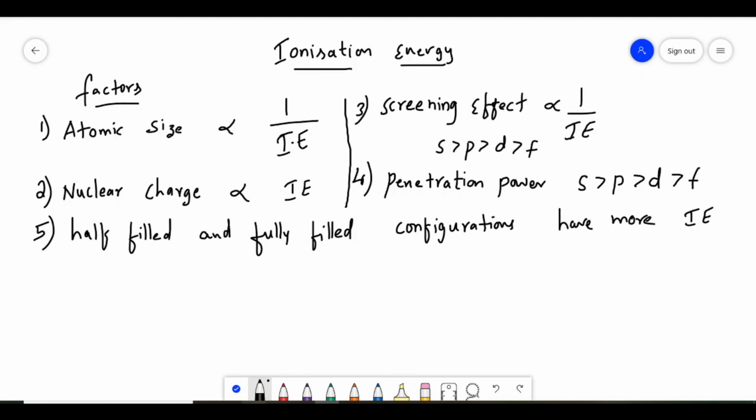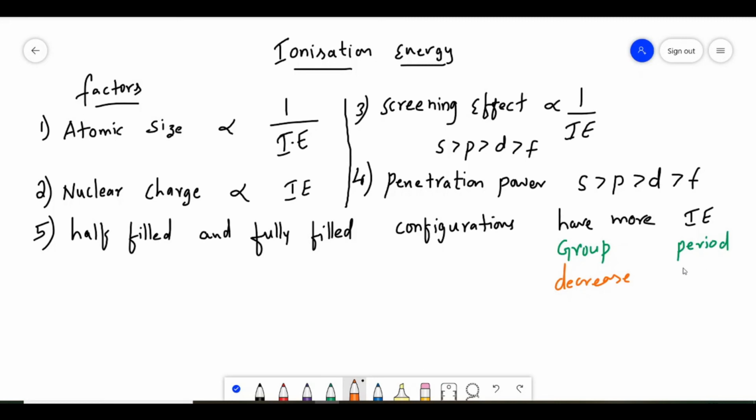Now let us see how ionization energy varies in a group and period. In a group, from top to bottom, the ionization energy decreases.